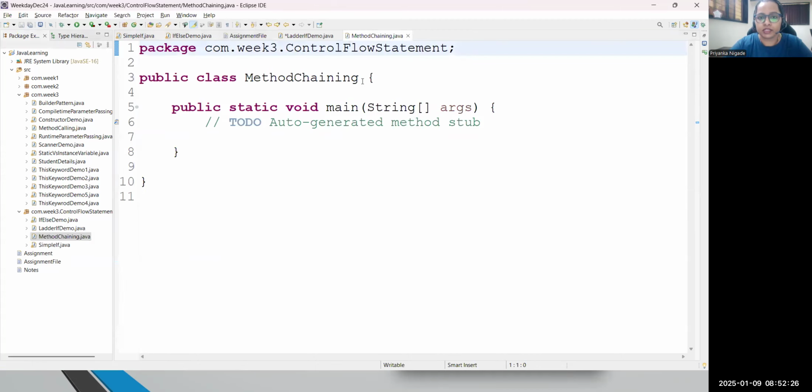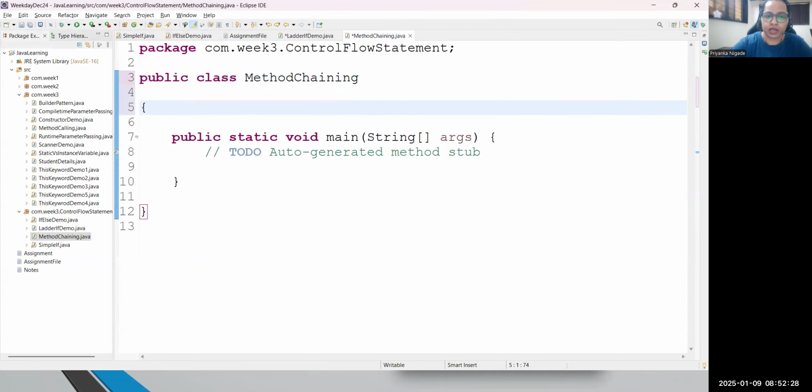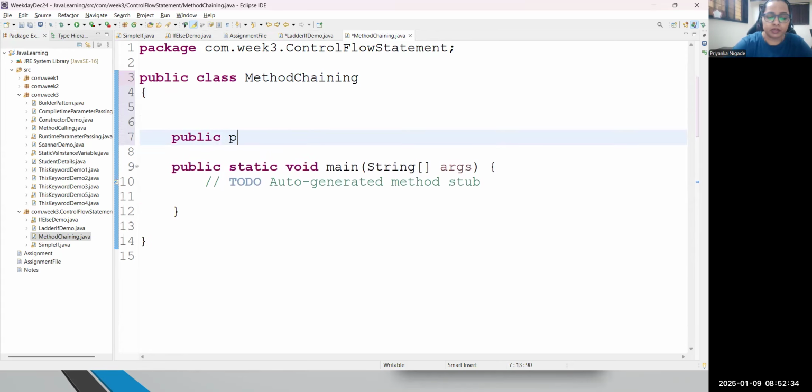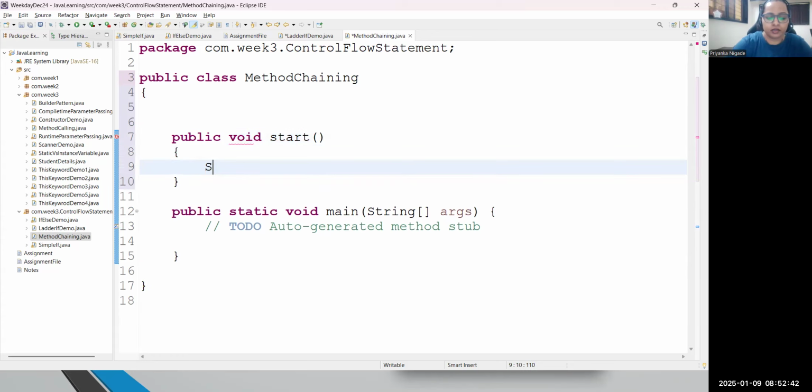I will declare three methods here. Inside this, let's say public void start, and here I'm writing just "application start".